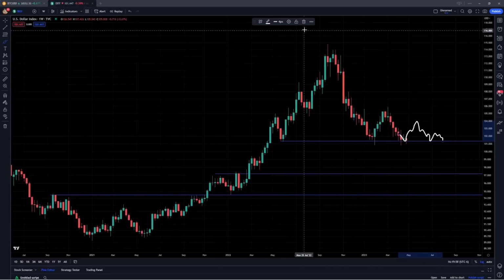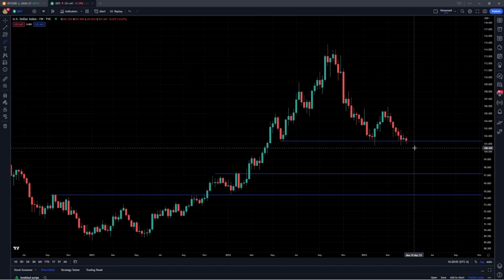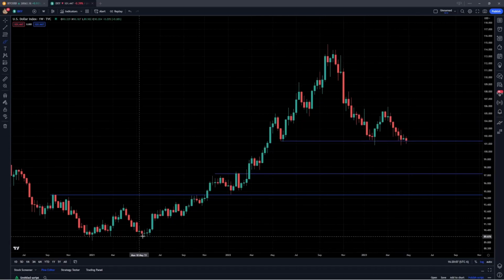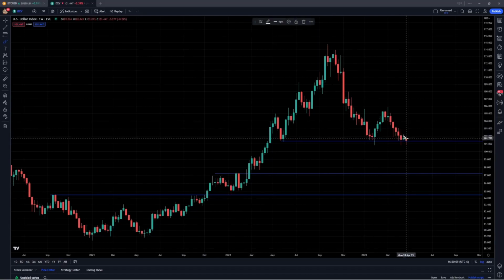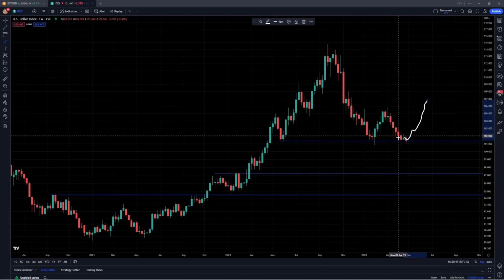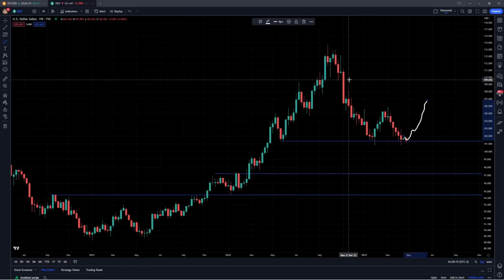What I don't think is going to happen, and this is just because of the weakness in DXY, the weakness in this most recent last few months, especially after a parabolic move, I don't think we're going to see this reverse and then come back and just completely take out some of these lower highs and go back into yet another uptrend. I don't think this is going to happen just because, again, of all the weakness.